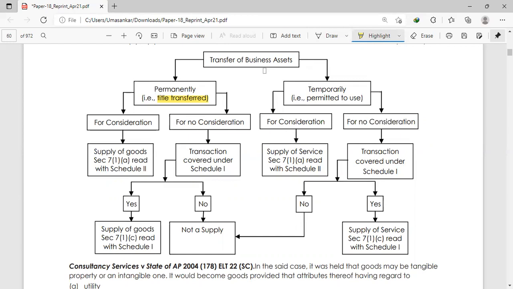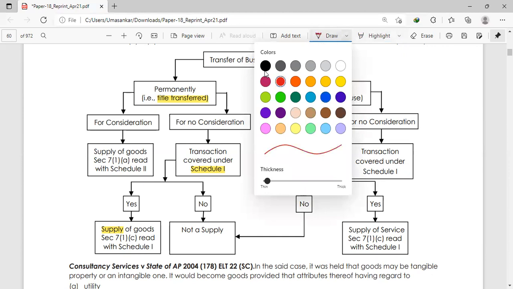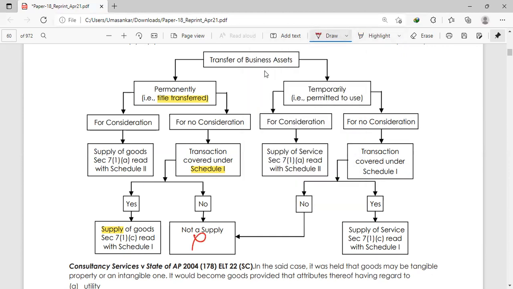Schedule 1, remember Schedule 1. Under Schedule 1, there are some points, where the first point was permanent transfer or disposal of business assets. If you have availed the input tax credit on the purchase, then when you dispose of it or transfer it, it will be considered as supply and GST will be levied. So if the transaction is covered under Schedule 1, yes or no? If yes, it is covered, then it will be supply, or else not a supply.